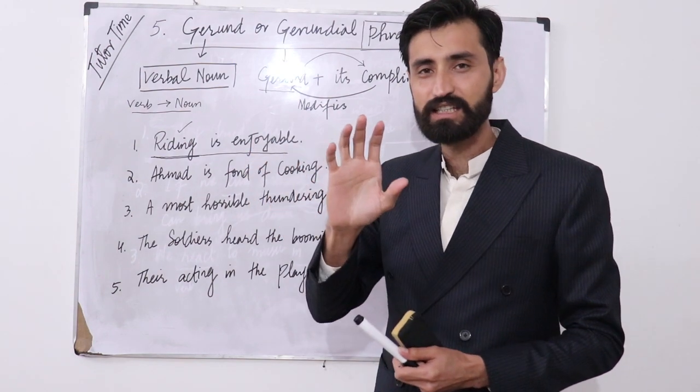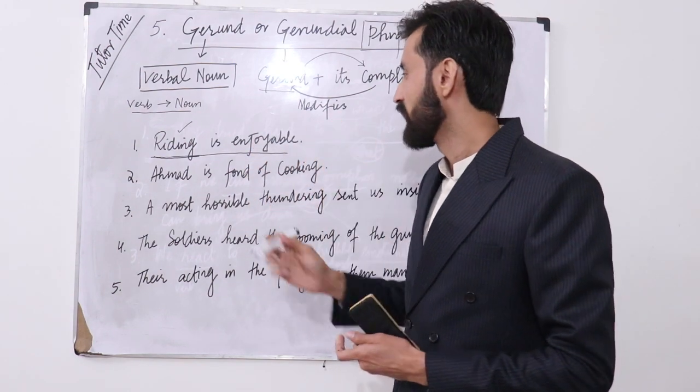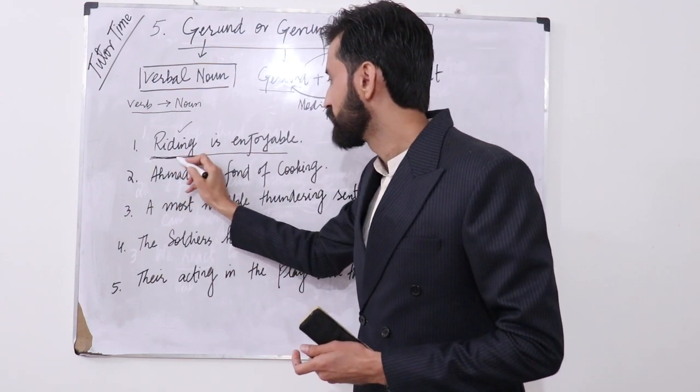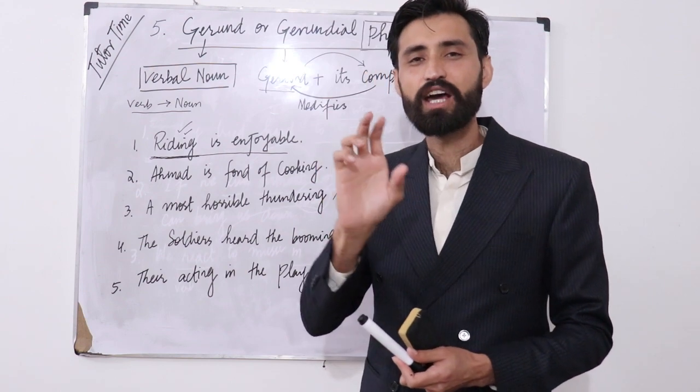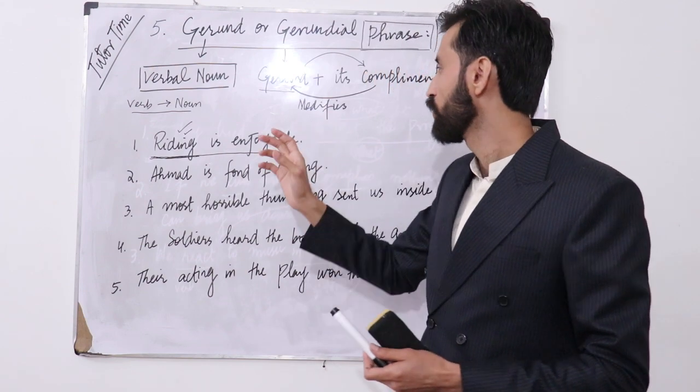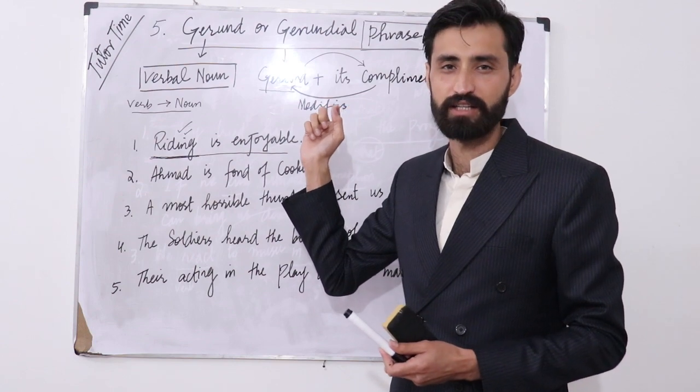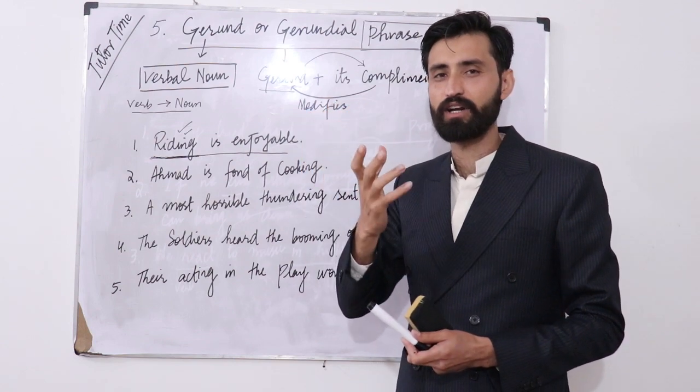So it is basically the name, so that is why it is a noun. So we can say that this is a gerund, and at the same time it's a gerund phrase because we don't have a complement here. I think you're getting what I'm trying to say.